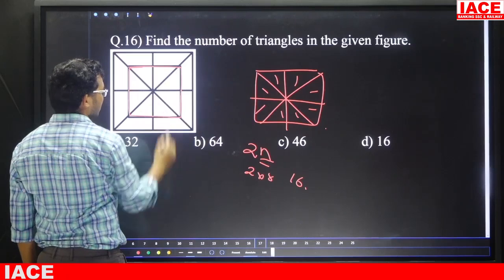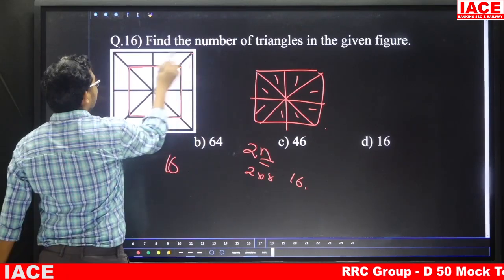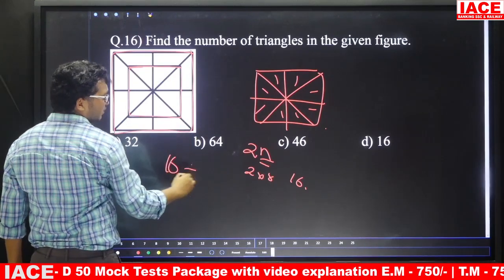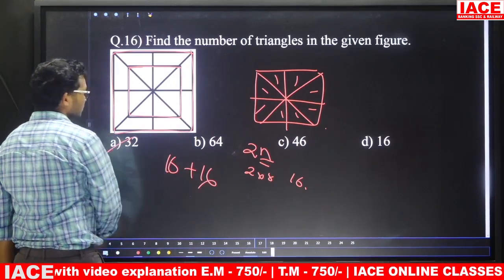That means friends, if you observe, only this part looks the same. That means for this part we are going to get 16. Next, if you take the entire one, this one also looks the same. That means for this one also we are going to get 16. Total is what? 32. So answer is what?